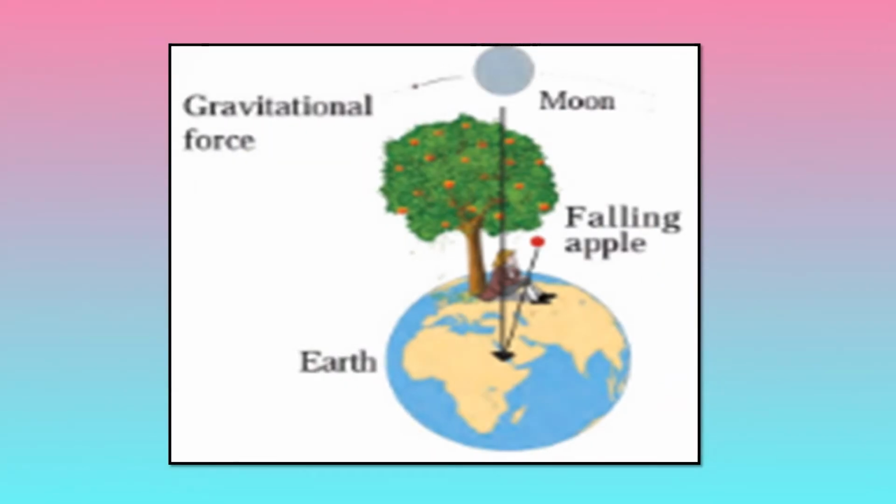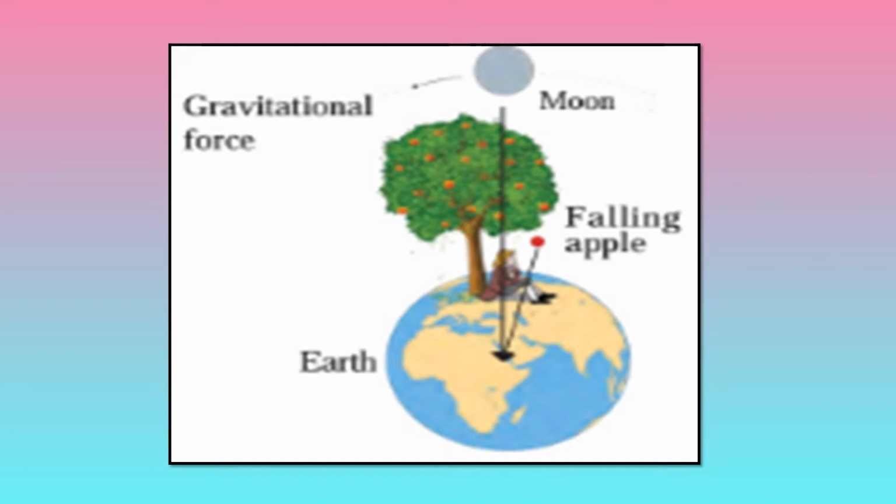Look at the diagram carefully, children. On the left of the given diagram, there is an apple on the tree, and the direction is towards the center of the earth. That is along the perpendicular from the position of the apple to the surface of the earth. This diagram also shows the gravitational force between the earth and the moon.